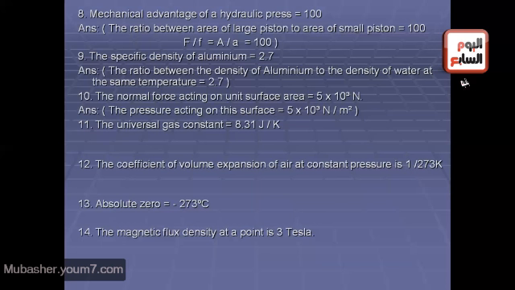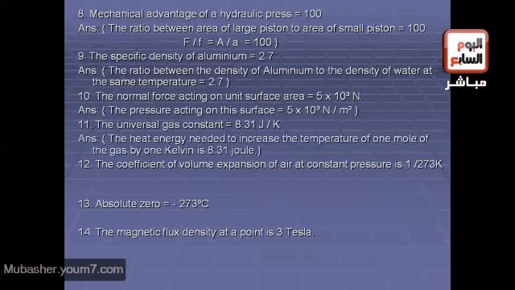Another sentence, the universal gas constant equals 8.31 joule per Kelvin. You know that the universal constant is R, and we have the relation PV equals nRT. So R is the heat energy needed to increase the temperature of 1 mole of the gas by 1 Kelvin, which is 8.31 joule. That's right.